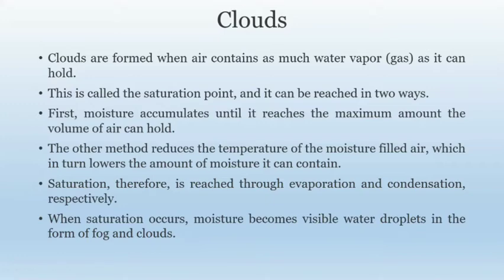First, moisture accumulates until it reaches the maximum amount of volume of air which it can hold. The second method is to reduce the temperature of the moisture filled air, which in turn lowers the amount of moisture it can contain. So these are 2 ways to reach the saturation point.